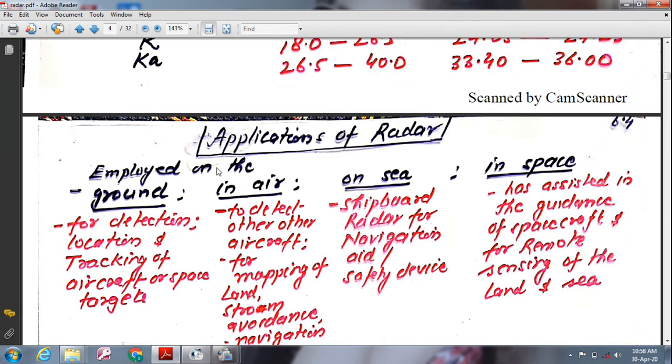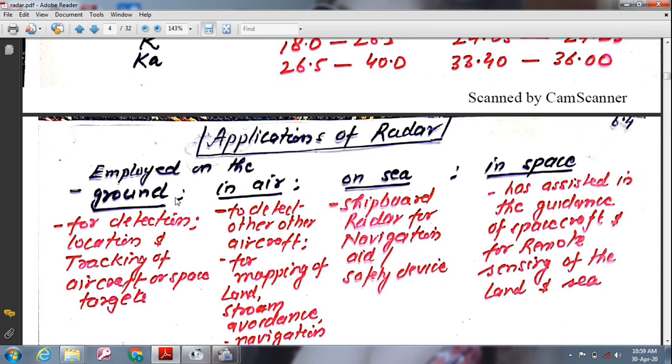Airborne radar may be used to detect other aircraft, ships, or land vehicles, or it may be used for mapping on land, storm avoidance, terrain avoidance, and navigation. In space, radar has assisted in guidance of spacecraft and for the remote sensing of the land and sea.